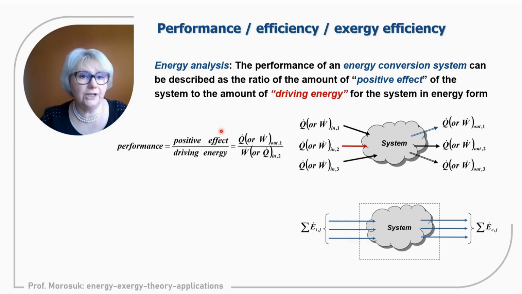And positive effect in energy terms over driving energy, of course, in energy terms, will be efficiency from the point of view of the first law of thermodynamics, only based on the energy concept.